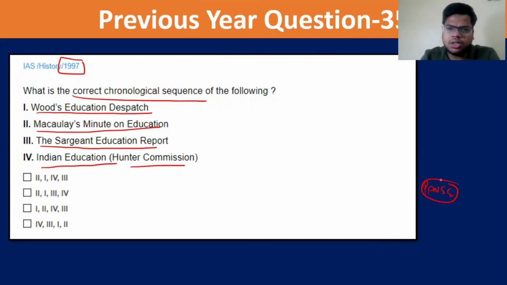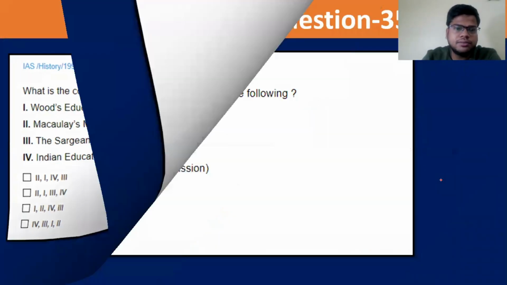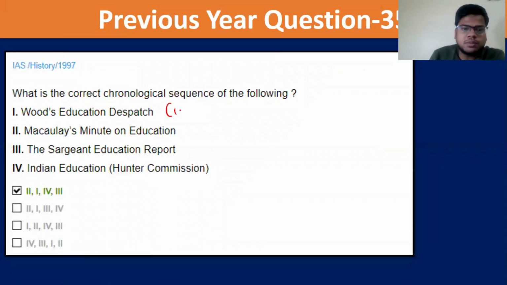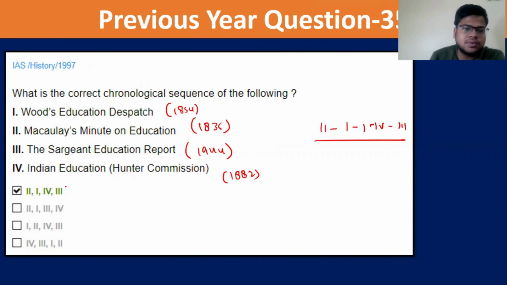Last session, we talked about the utility of this, and we'll solve more questions in the coming sessions. But in education, a lot of commissions and committees have been set up, and you need to remember them chronologically. Now we know that Wood's Education Dispatch 1854, Macaulay's Minute 1835, Sargent Plan 1944, and Hunter Commission 1882. So chronologically, if we arrange, the first will be Minute, then Woods, then Hunter, and then Sargent. So the answer is the first option only.